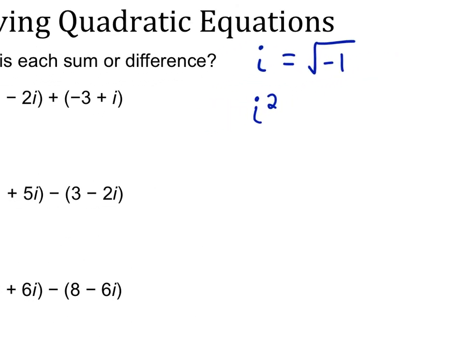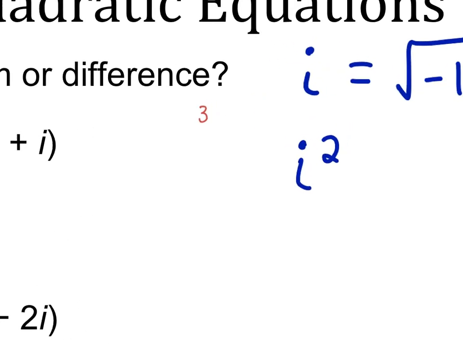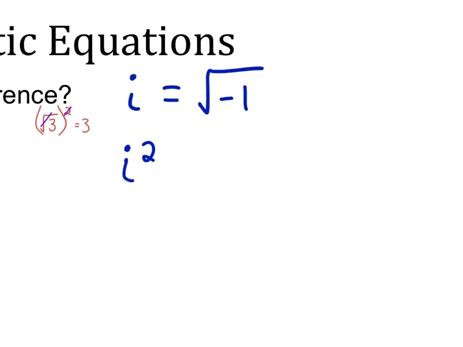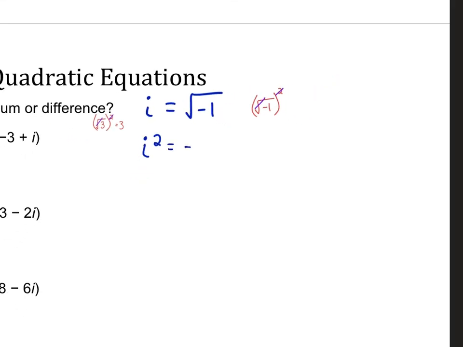Well, let's think about this. If I do the square root of 3, and then I square that, what is that? Yeah, that's 3. The squared and the square root cancel each other out, and I'm just left with 3. So reason stands that if I were to do the square root of -1, which is i, squared, well then the squared and the square root cancel each other out. And so i squared is actually just -1.